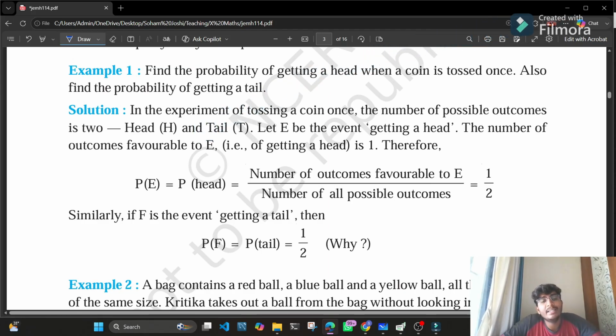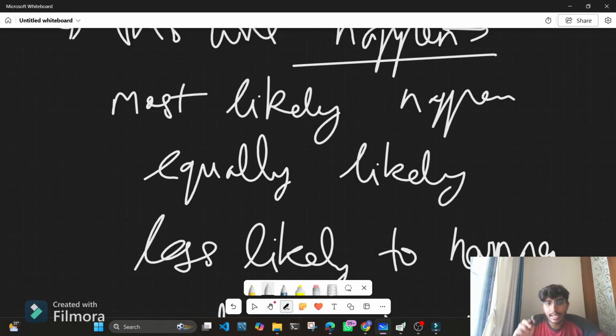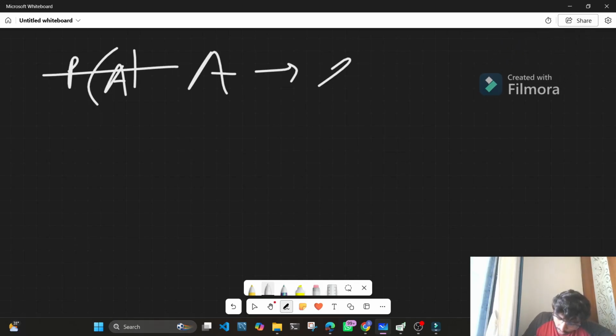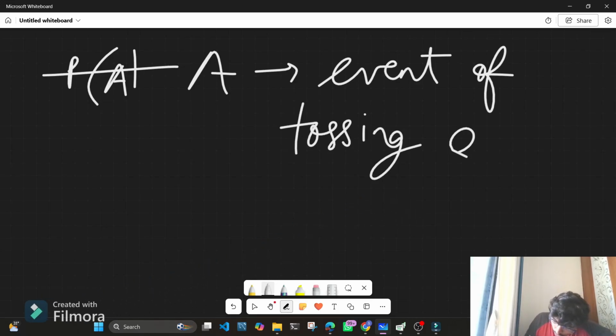Find the probability of getting a head when a coin is tossed once, and find the probability of getting a tail. Let's say A is an event of tossing a coin.